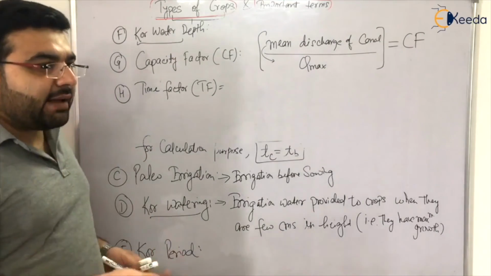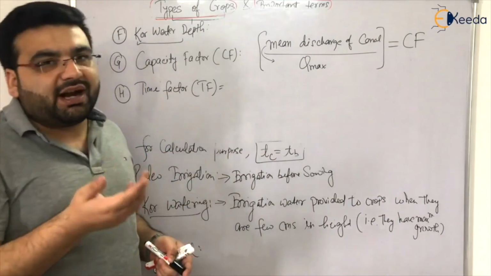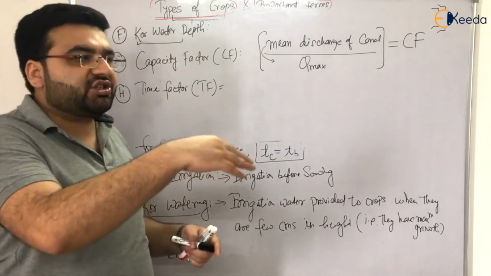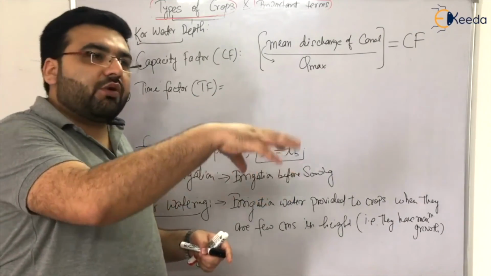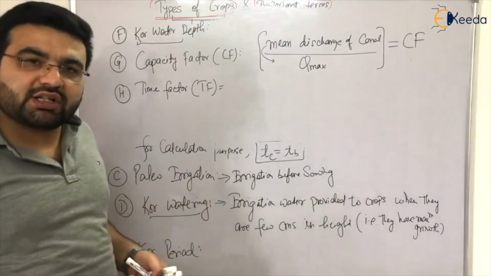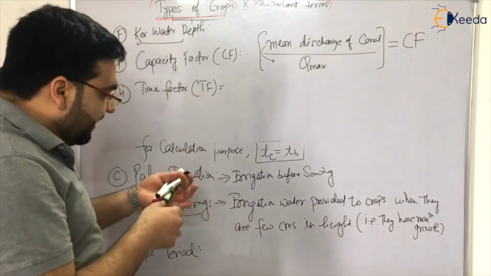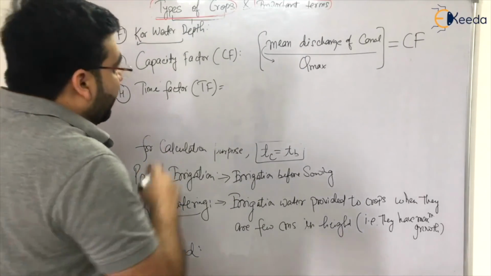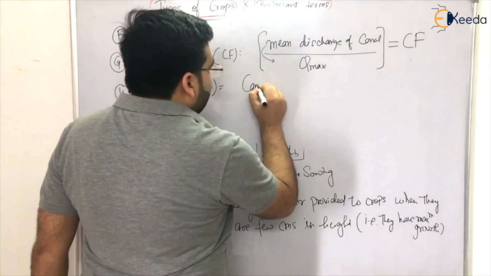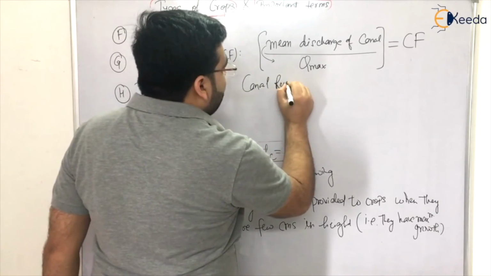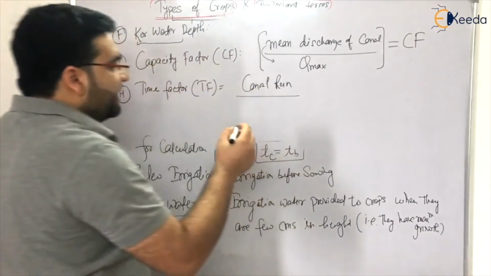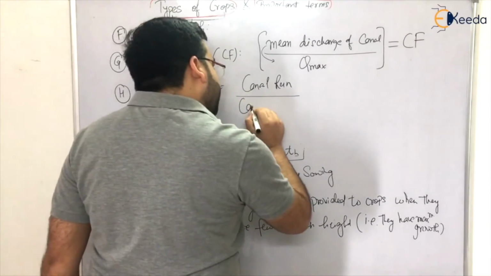No, because sometimes the government authorities might think that in this area the irrigation canal was open for 1 week, and now it's time to provide that irrigation water to some other area, because nowadays there is water scarcity. So the time factor is equal to the canal run, that is, for how much time the canal is actually running, divided by the canal period.